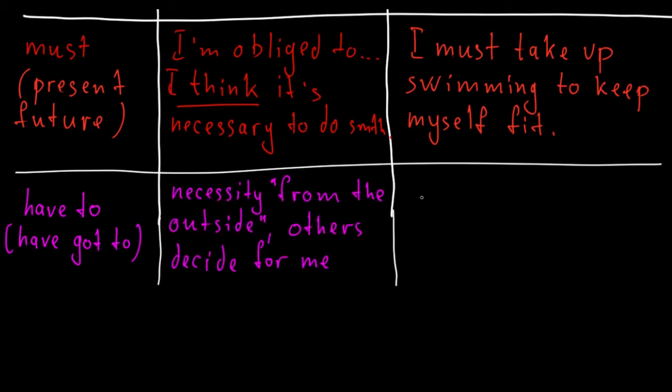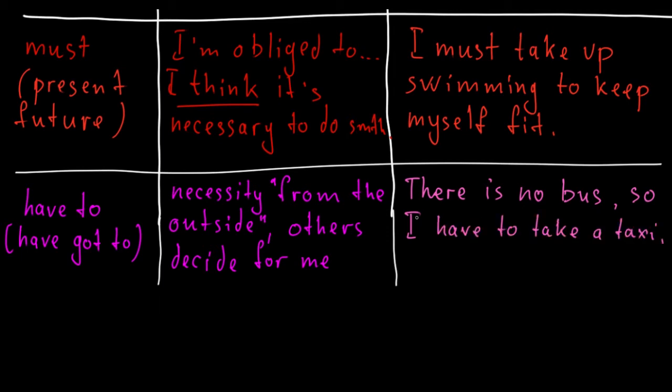Let's have this example. I'm standing at the bus stop waiting for a bus, but there is no bus. So I have to take a taxi because I want to go home. So here we have some circumstances, and I act just according to my circumstances.